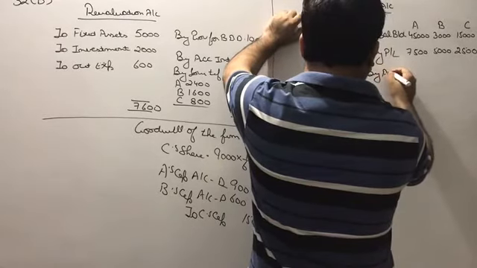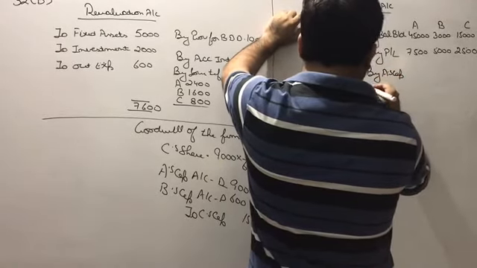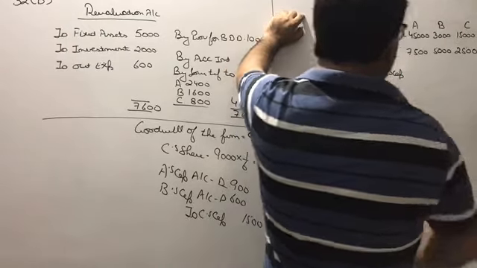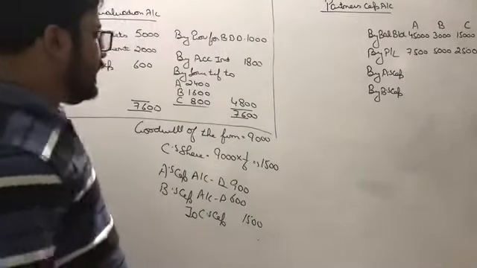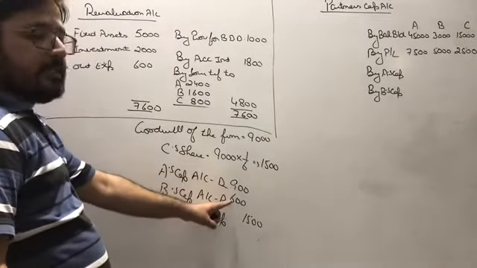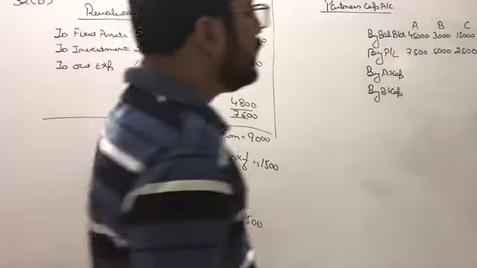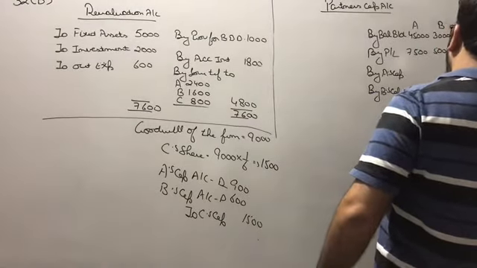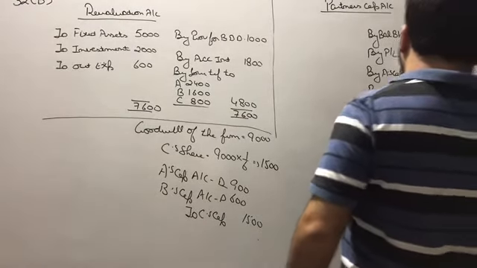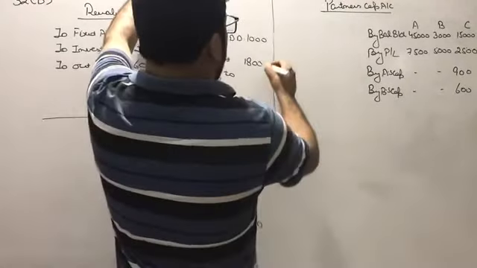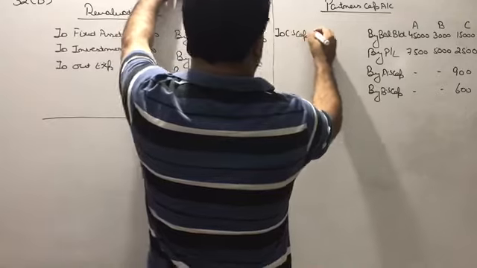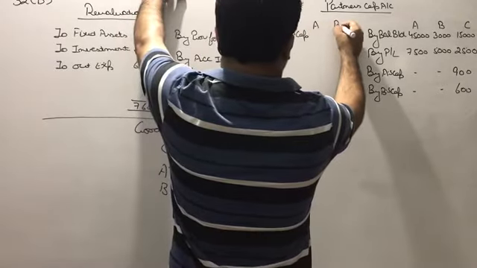And he will get goodwill from whom? From A and from B. So what I'll do, I'll record the goodwill of C on the credit side, and that is 900 and 600. You can see the entry as well. So 900 and 600, and we are putting a dash on the credit side of A and B, and on the debit side we'll write down C's capital, because we have to reduce the capital of A and B.